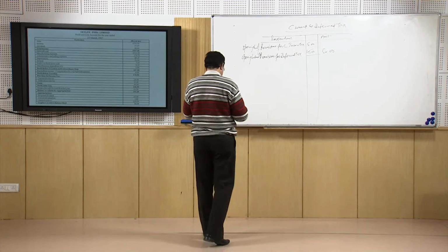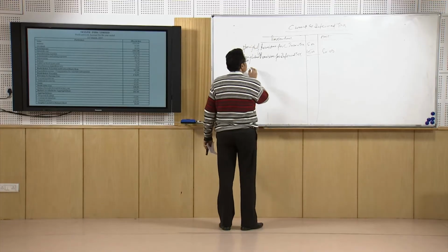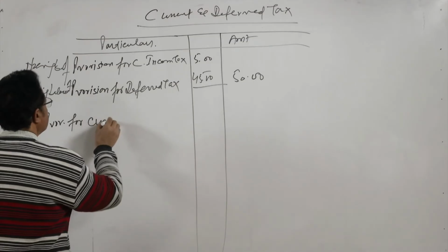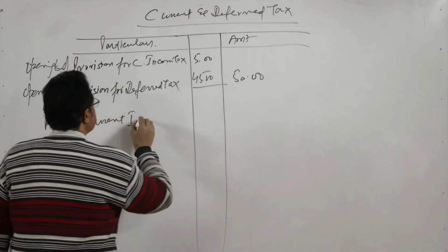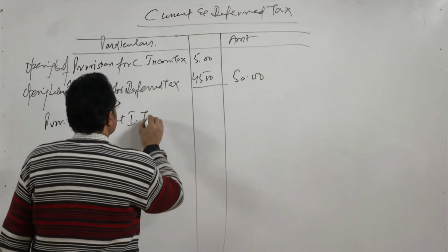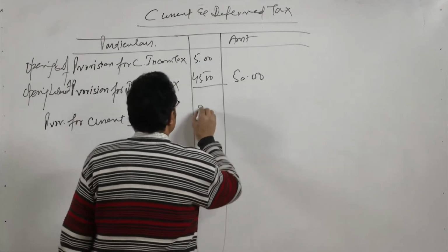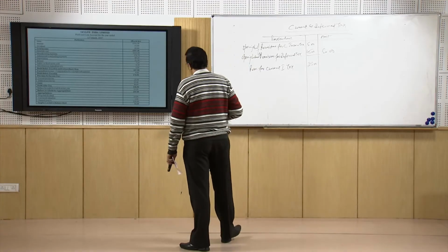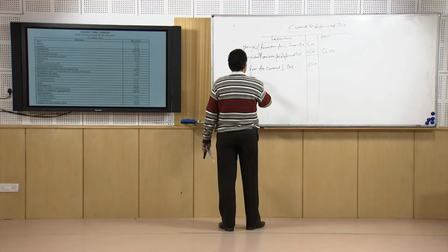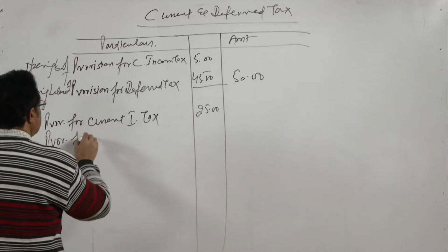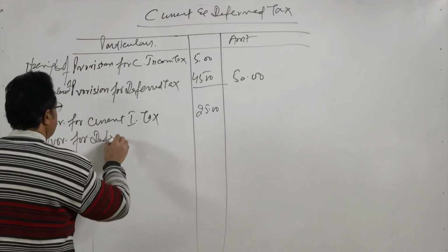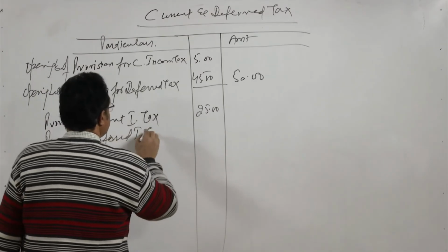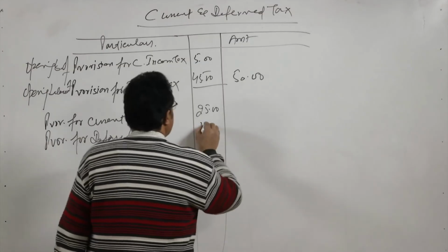So, we will have to add this, provision for current income tax, that is 25 lakhs, and then the provision for deferred income tax is 15 lakhs.